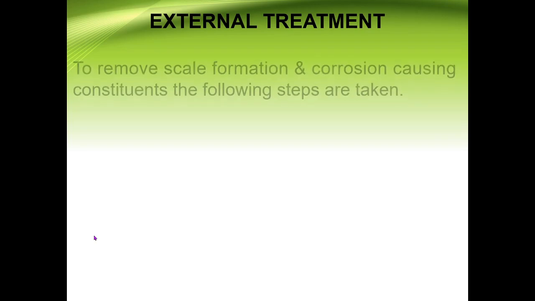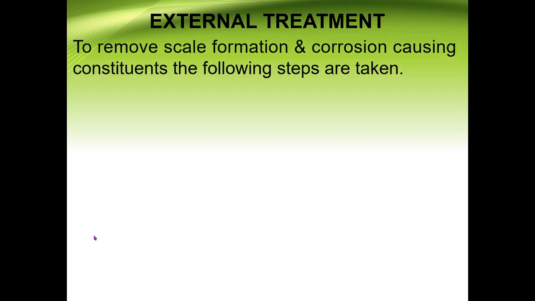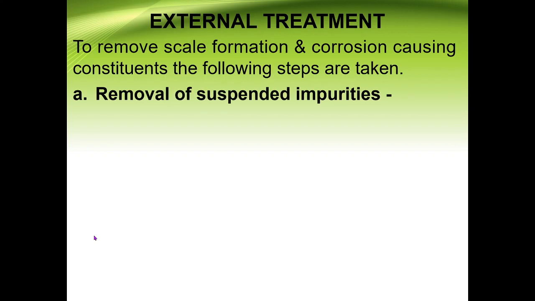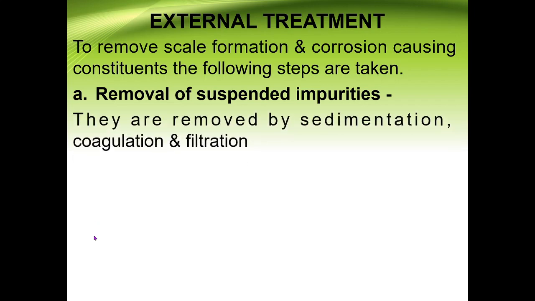So first we are going to discuss the external treatment. To remove scale formation and corrosion-causing constituents, the following steps are taken. The first step of external treatment is removal of suspended impurities. Whatever suspended impurities are present in the water, we can pass that water through a screen so that suspended impurities or floating material can be removed. Another step is that we can pass it for sedimentation, coagulation and filtration.